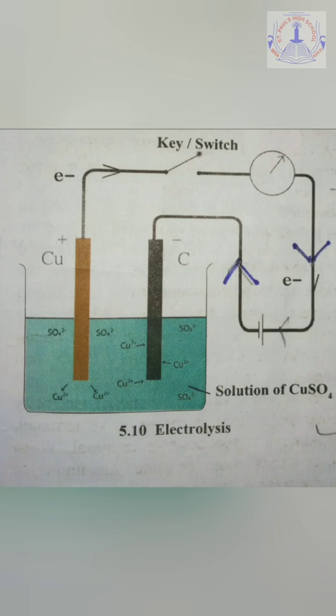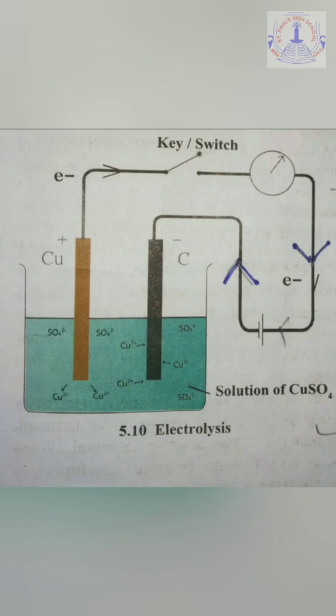In easy language, we can say that the positive copper cations take electrons from the negative cathode and they turn into neutral atoms of copper. These neutral atoms of copper get deposited on the cathode. Hence, on the carbon cathode, a deposition of copper is formed.